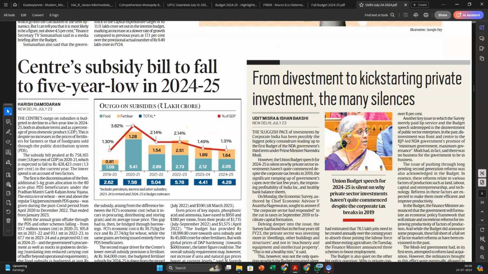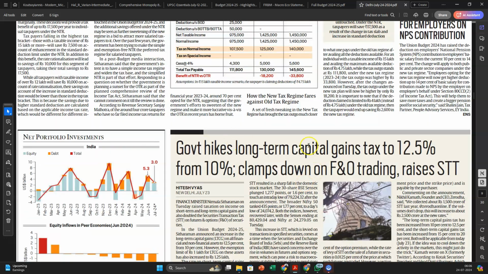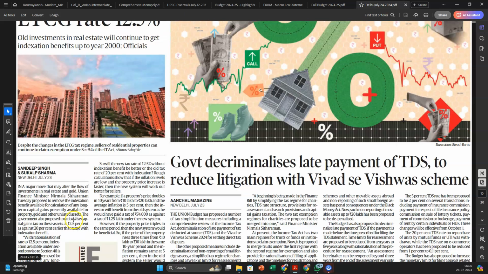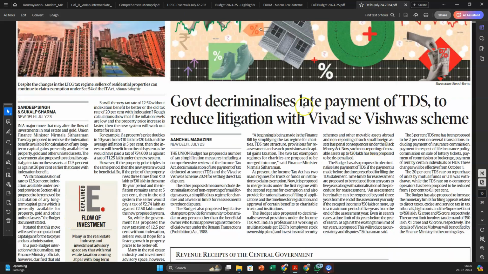Both these articles are going to be important. Subsidy as well as disinvestment to kickstarting private investment. Government hikes long-term capital tax to 12.5% from 10% and raises FTT. Benefit of property sale, Vivad se Vishwas, TDS, that litigation reduction that is being done.